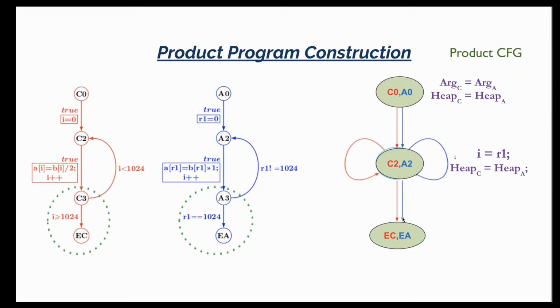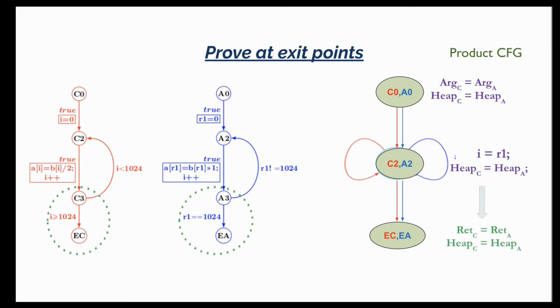So how do we know that the given program pair are equivalent? How does the construction of the product CFG help us determine equivalence? Based on this product CFG, we can determine whether the programs are equivalent or not by checking if the inferred invariants are strong enough to prove equivalent return values and heap states at program exit. In this case, this equivalence can indeed be proven through the product CFG we have constructed.